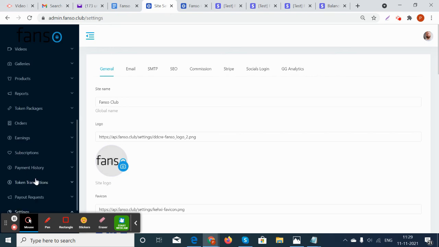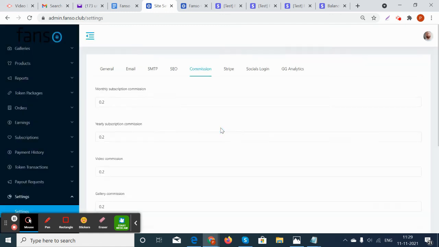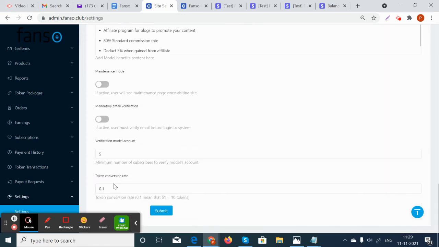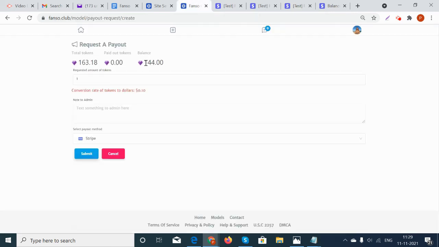So in the site settings, you can see the token conversion rate here. 0.1 means $1 is equal to 10 tokens. So the conversion rate can be set by the site owner here. Based on that, the actual amount of token earnings, so now 144 tokens, for this, the relative dollar amount the admin can pay to her when she requests.